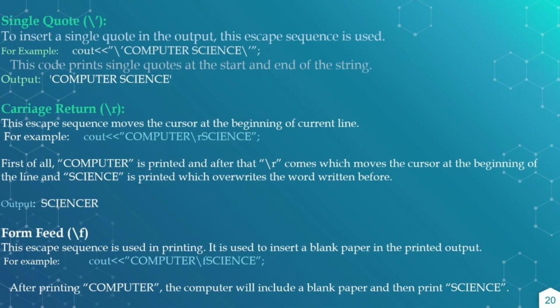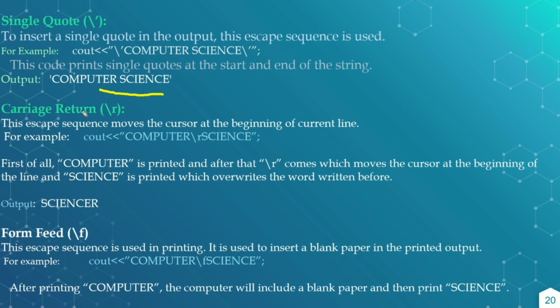And next is the single quote. If you want to display a single quote in the output, backslash single quote can be used. For example, if we write cout backslash single quote computer science, then the output displays computer science in between single quotes, like this.